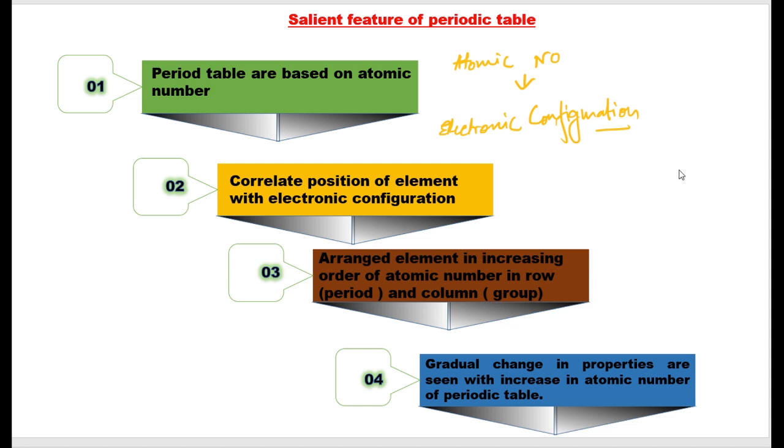You all know an element in a neutral state has the same number of protons and electrons, and the number of protons is always equal to the atomic number. So indirectly we can say atomic number is equal to the number of electrons.